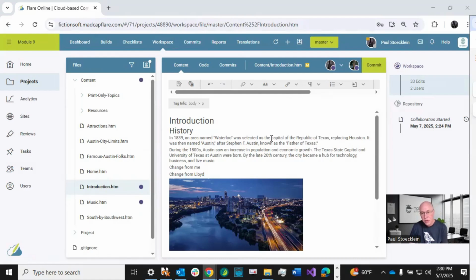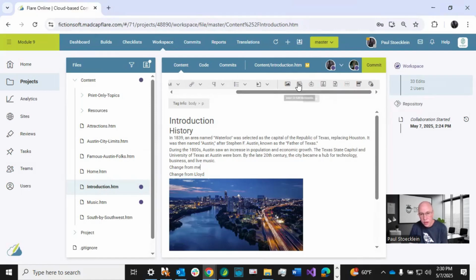Another thing to point out is as you're doing this, look up here above the toolbar, where you can, of course, add all these different things, change the heading, insert links and bullets and all this stuff, work with AI, insert images. Those are all pretty self-explanatory. But above that, you see this is my avatar, and I've got a little status indicator here that means that I'm working in here. And we see this one, this is Lloyd right here, and you can see that he's also been working in this file.